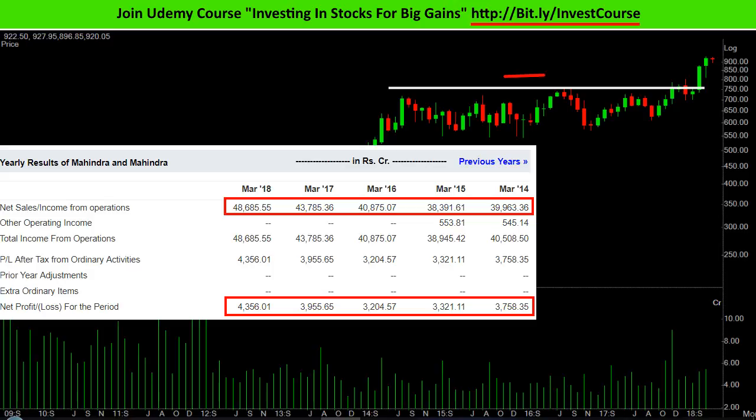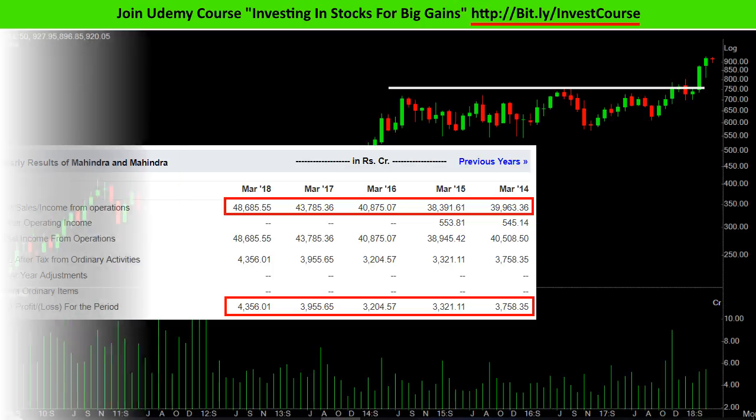In the month of April, Mahindra & Mahindra created its 52-week high due to its economic trigger, and that was the signal that I should start looking for a buying opportunity in it. And as I mentioned in my "Why I bought GSS Infotech" video, I bought it. Now the economic trigger may succeed in upside or not, but what remains important is that my risk on the investment is extremely low, so I can easily take losses on a few stocks and still end up with a decent amount of profit. If you want to learn how I analyze my stocks, take a look in the description of this video for investing in stocks for big gains.